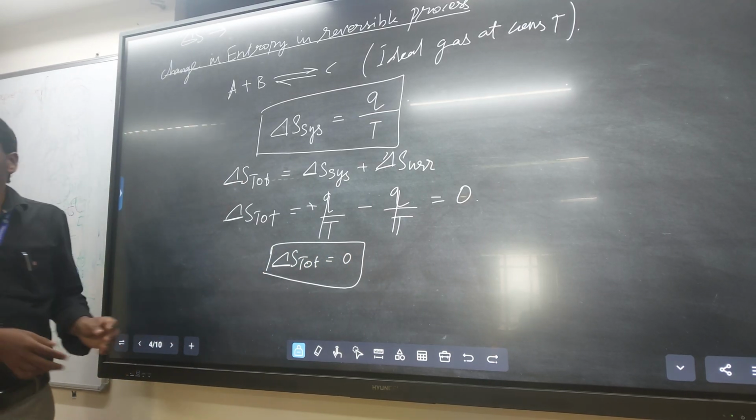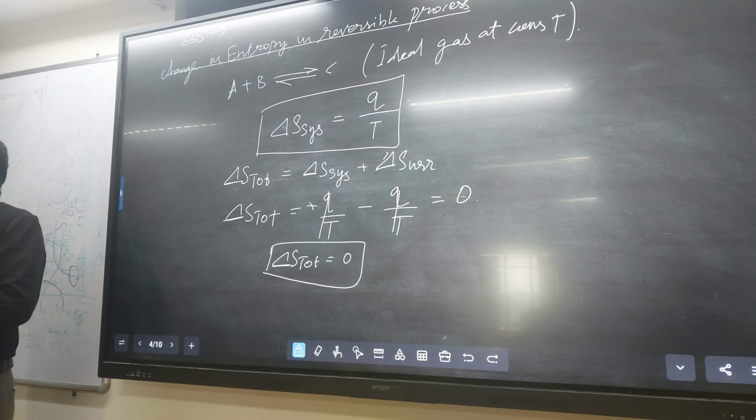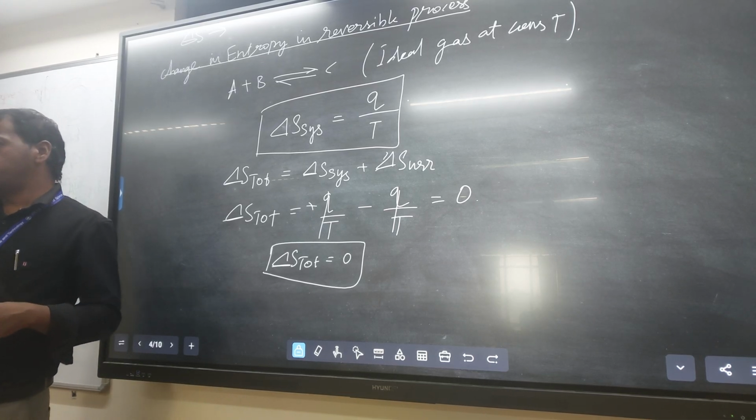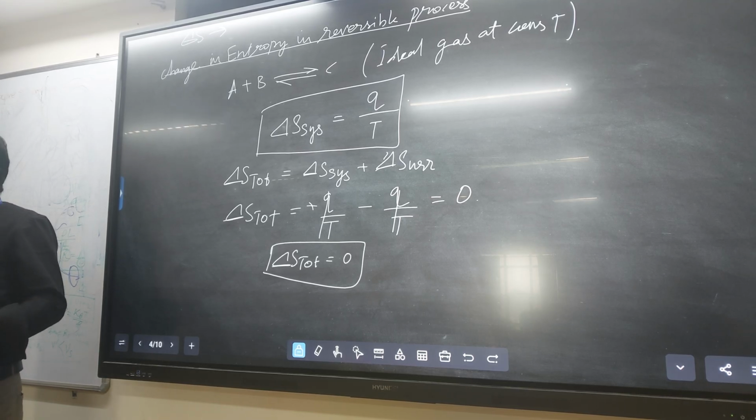Total entropy change in a reversible system is equal to 0, because the amount of energy absorbed by the system is the same amount of energy lost from the surrounding. Therefore, total entropy change is equal to 0. That is a reversible system. That means nothing will change in the entropy.